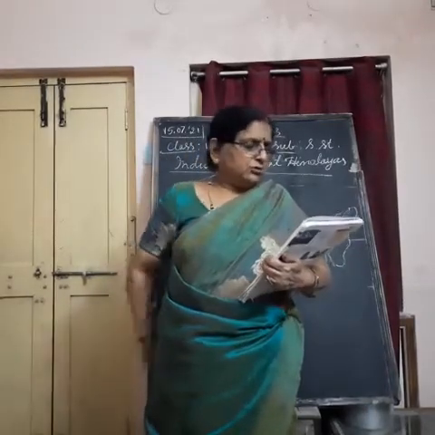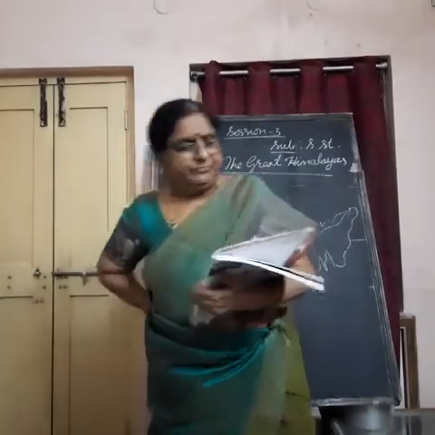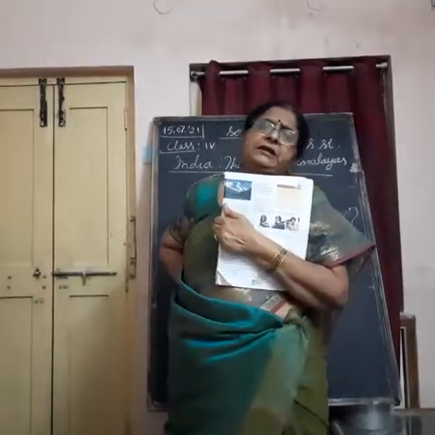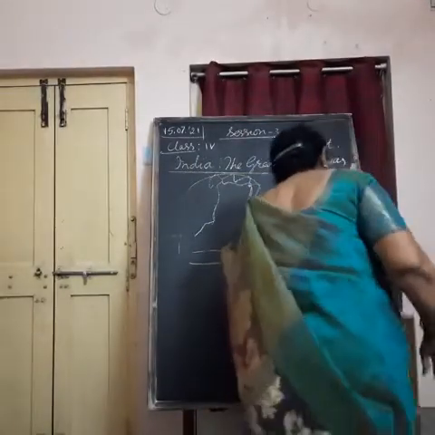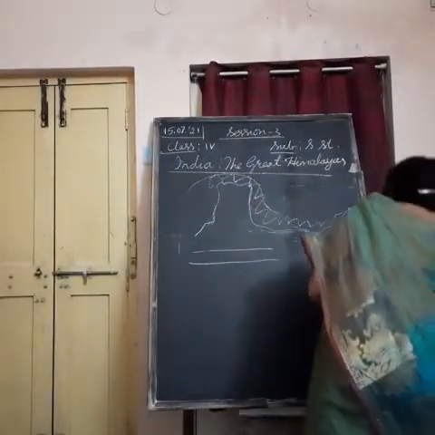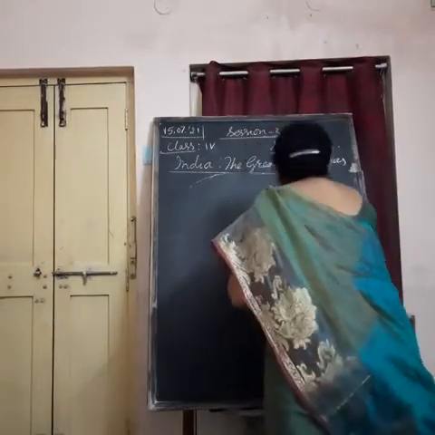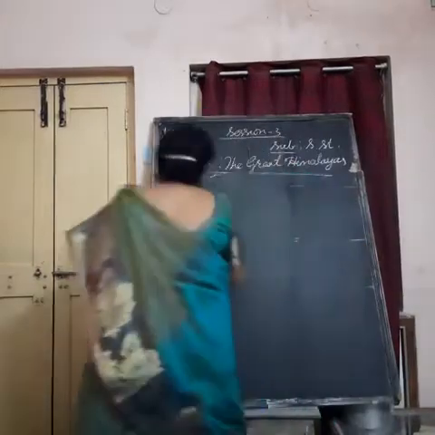Just now I showed you. A chain of mountains means range, we say R-A-N-G-E. These are the Himalayan mountain ranges. What do you mean by Himalaya? Hima plus Alaya. Hima means snow. Alaya means home.